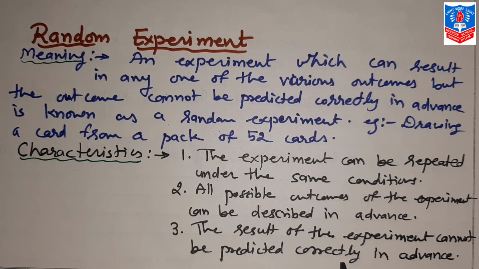Chances are there, but it is not necessary that number 5 only will definitely come when you toss a dice. So this way, these 3 characteristics of random experiment, along with the meaning, are very, very important from the board point of view.